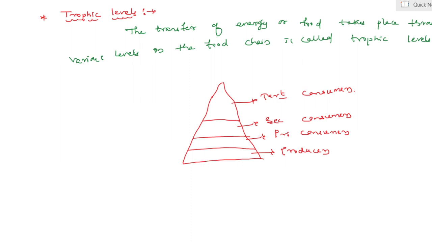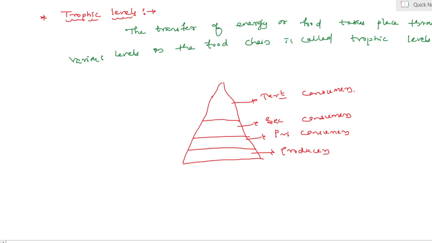Producers, it means autotrophs, come under the producer level. Yes, they are present at the first trophic level. They fix solar energy, because they make their own food. The herbivores are primary consumers. Small carnivores, the secondary consumers, are present at the third trophic level. The larger tertiary consumers form the fourth trophic level. Is it clear, my dear students?